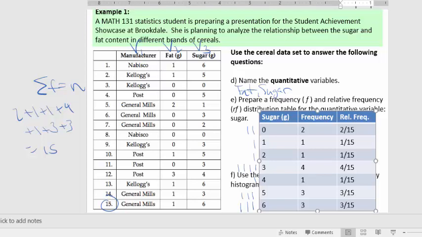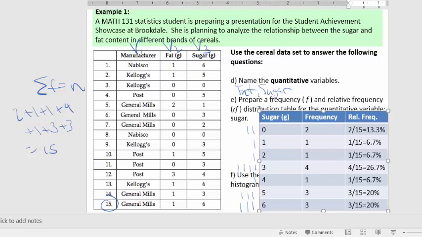But in most of these cases, you'd have to round. So like 2/15 isn't going to be a nice perfect percentage. So you just round it to like the nearest tenth of a percent or something. So if you do that, you get something like this. Okay, so 2/15 ends up being 13.3%, 1/15 is 6.7%, 4/15 is 26.7%, and 3/15, that's the only nice one because it's actually 1/5. It's actually 20%.